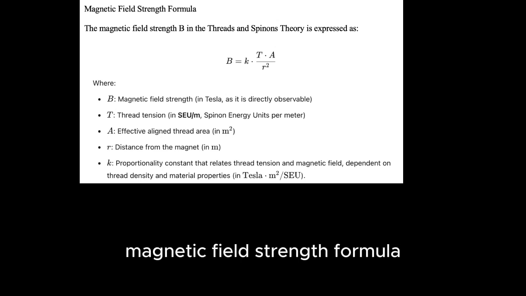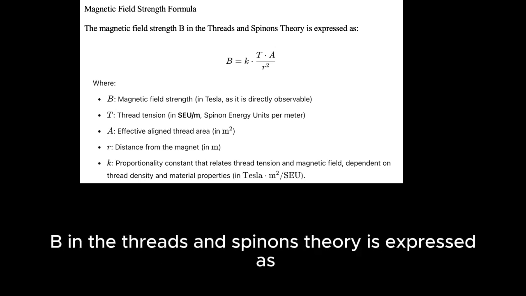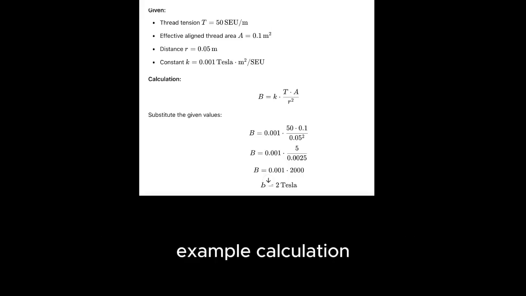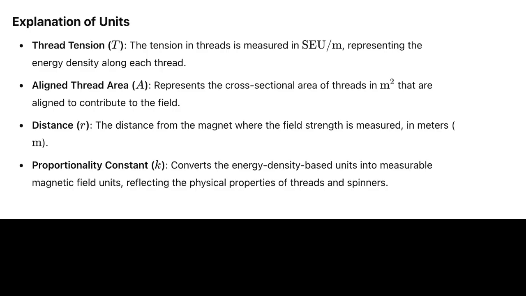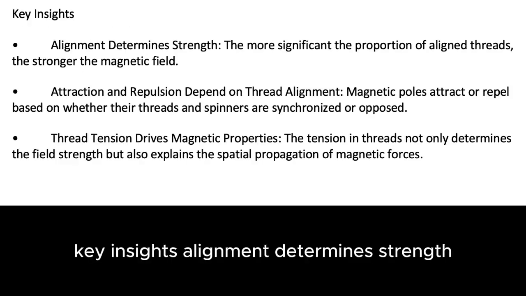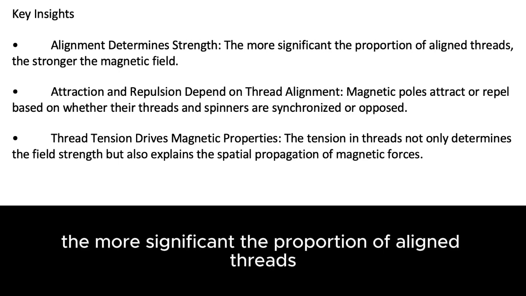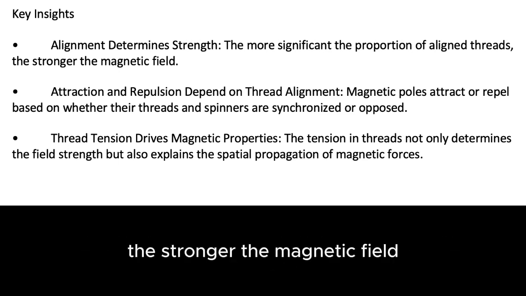Magnetic field strength formula. The magnetic field strength B in the Threads and Spinons theory is expressed as follows, with an example calculation, explanation of units, and key insights. Alignment determines strength. The more significant the proportion of aligned threads, the stronger the magnetic field.